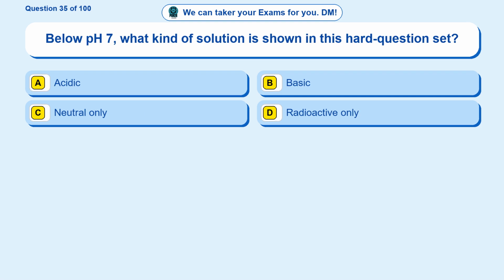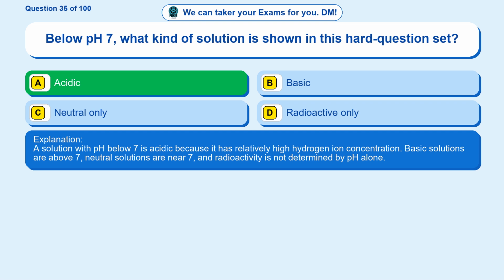Question 35. Below pH 7, what kind of solution is shown in this hard question set? Option A, acidic. Option B, basic. Option C, neutral only. Option D, radioactive only. The correct answer is option A. Acidic. A solution with pH below 7 is acidic because it has relatively high hydrogen ion concentration. Basic solutions are above 7, neutral solutions are near 7, and radioactivity is not determined by pH alone.